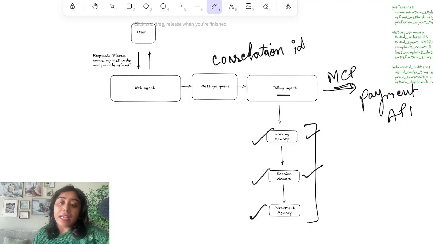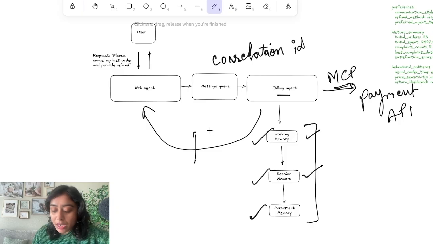The last thing that the billing agent does is process the payment, whether it's successful or not. If it's not eligible, it would write it back and respond to the web agent through another queue known as the response queue.